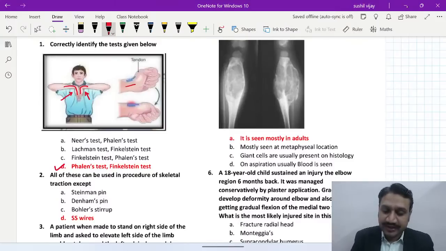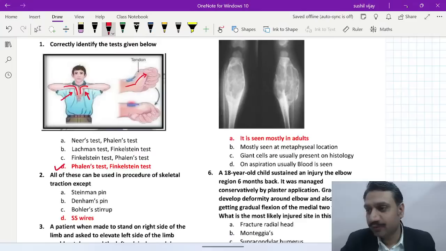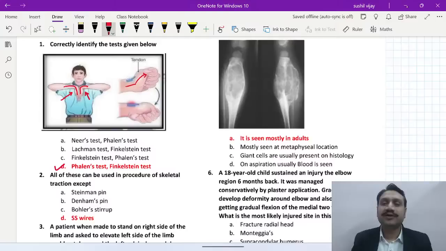And the second one you see is the test you learn as the Finkelstein test. Now somebody has put an image in one of the groups as HS. I don't know the full name, but HS has put the question: what is the correct way to do it, sir? Finkelstein is like pulling it, and the other test you have told us like that.